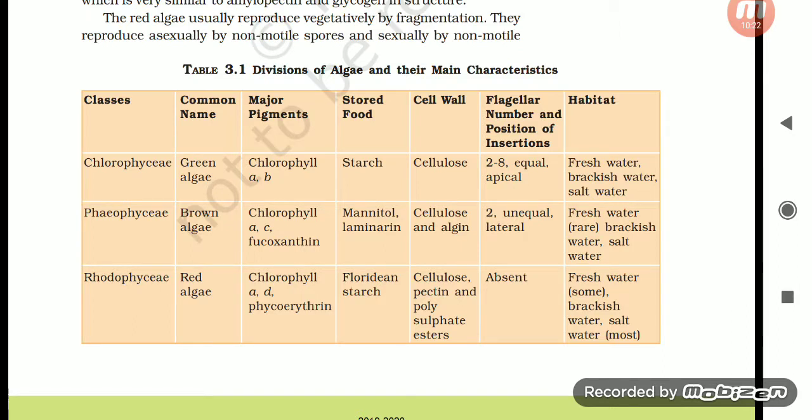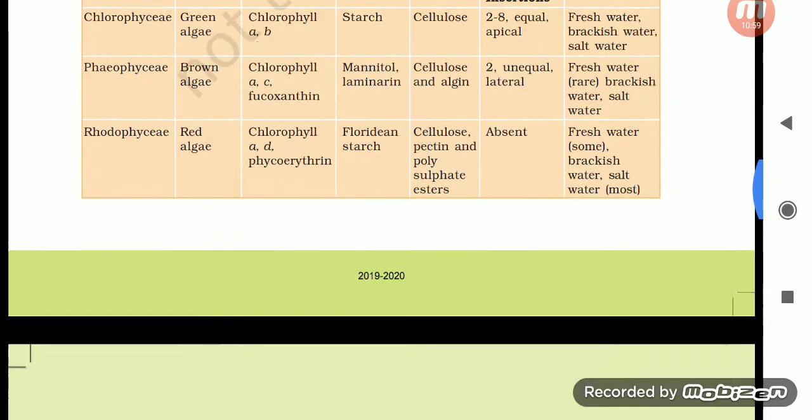Rhodophyceae is red in color, and it is called red algae. Major pigments of Rhodophyceae are chlorophyll a, d, and phycoerythrin. Rhodophyceae has stored food as floridean starch. Rhodophyceae has cell wall of cellulose, pectin, and polysulfate esters. Regarding flagellar number and position of insertions, the flagella are absent. Rhodophyceae has a habitat of freshwater. Some are in freshwater, brackish water, salt water, and mostly are found in salt water.